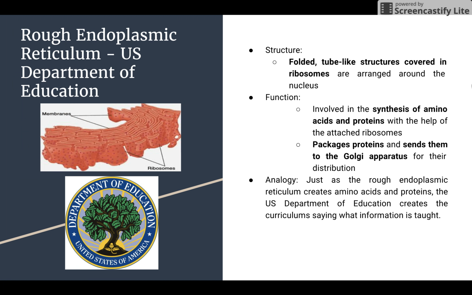The structure of the rough endoplasmic reticulum is that it is made of folded tube-like structures covered in ribosomes that are arranged around the nucleus. The function of the rough endoplasmic reticulum is that it is involved in the synthesis of amino acids and proteins and that it packages proteins and sends them to the Golgi apparatus for their distribution.